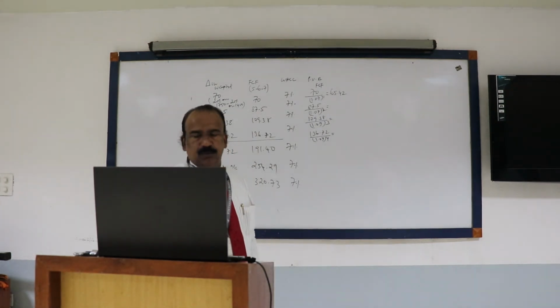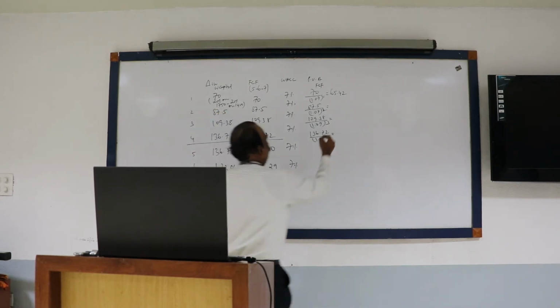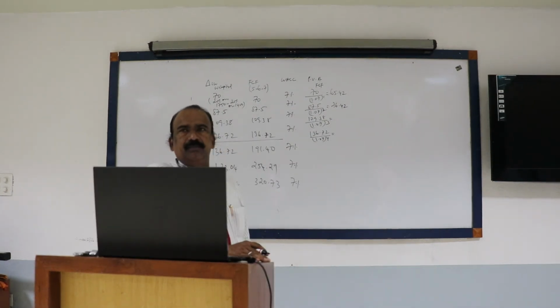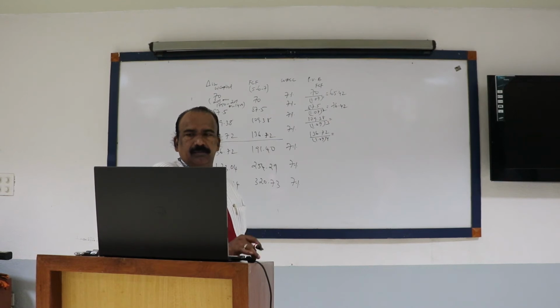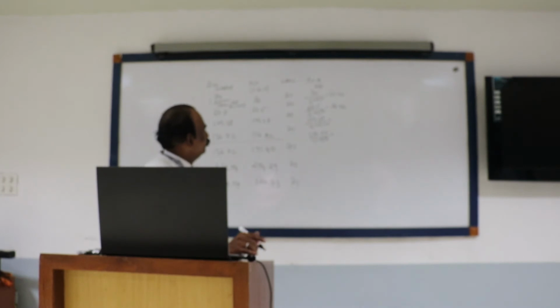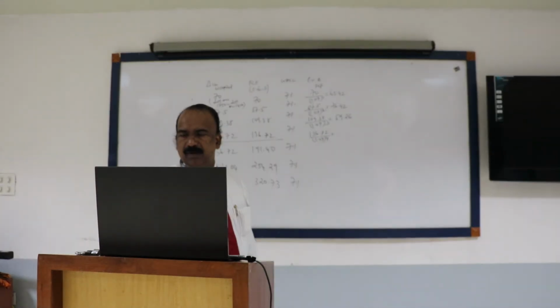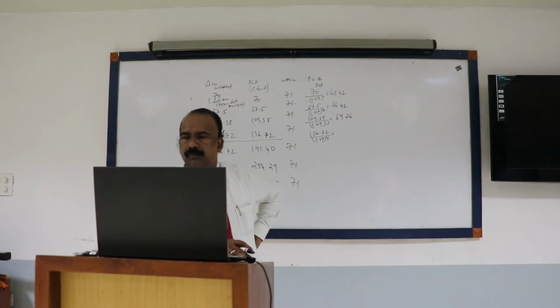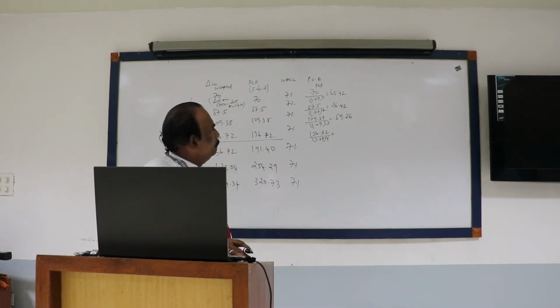87.5 divided by 1.07 power 2 is 76.42. 109.38 divided by 1.07 power 3 is 89.26. 136.72 divided by 1.07 power 4, how much? 104.3.